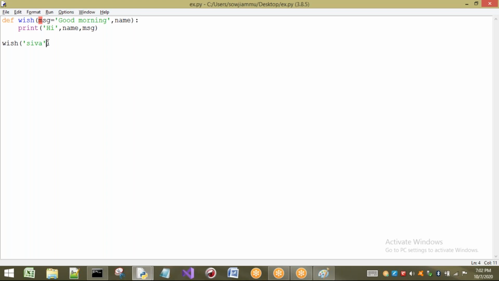So I am explaining clearly once again. After default arguments, a non-default argument should not be taken. Here name is a non-default argument, so it should not come after. That means default arguments should be last. If you are using any default argument as a parameter, compulsorily the last things should be your default arguments only. In this case I am taking name and MSG. MSG is default, so now there will be no problem here.